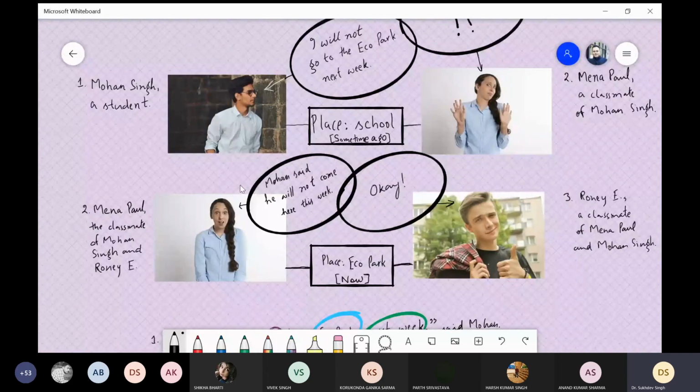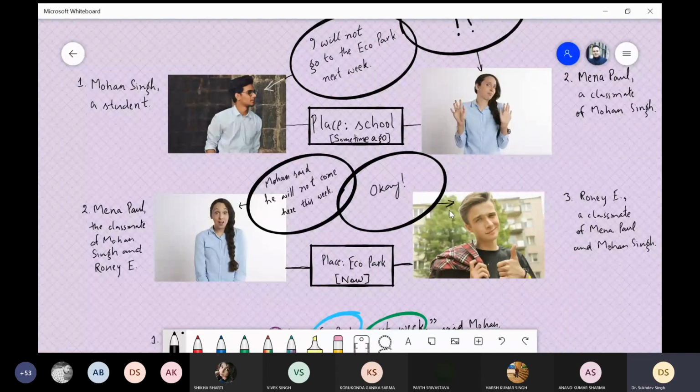Because Mohan Singh's statement was made some time ago, it said next week. And here she uses this week, and she makes the statement at Eco Park and in the present, now. So the place is Eco Park and the time is now. And then Ronnie says, okay.